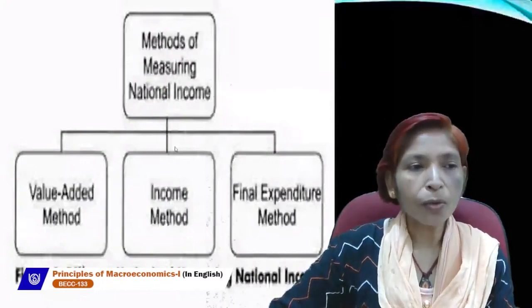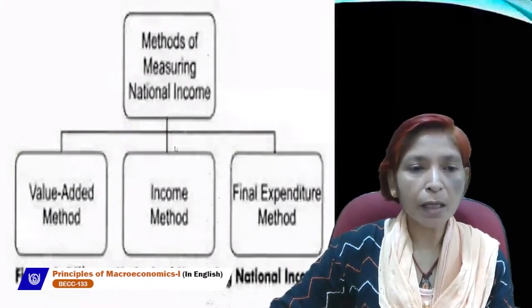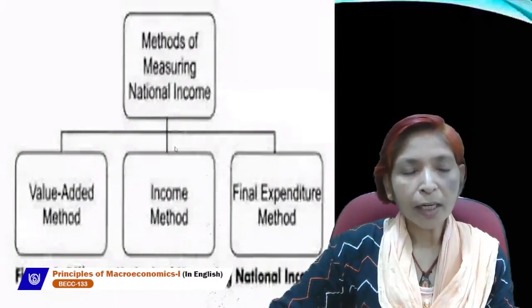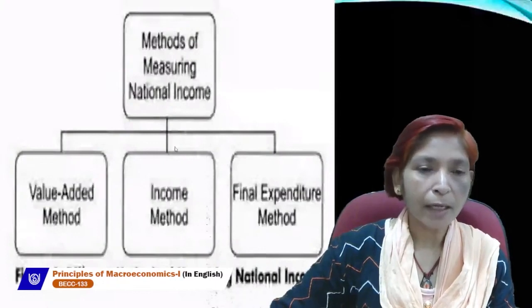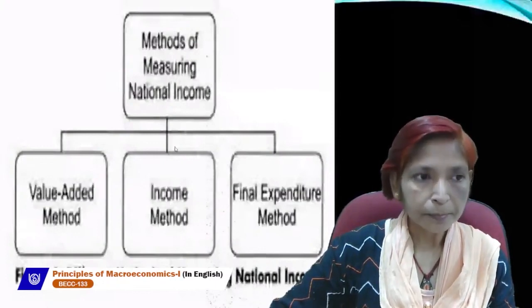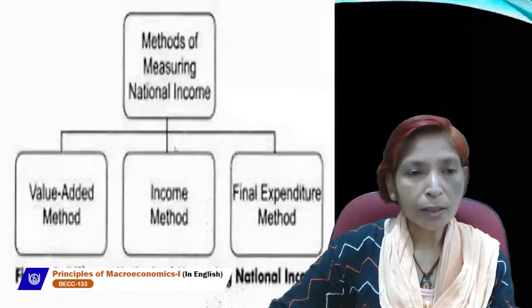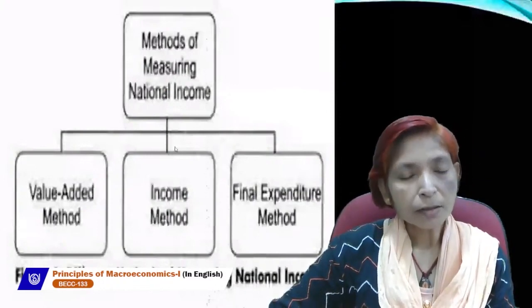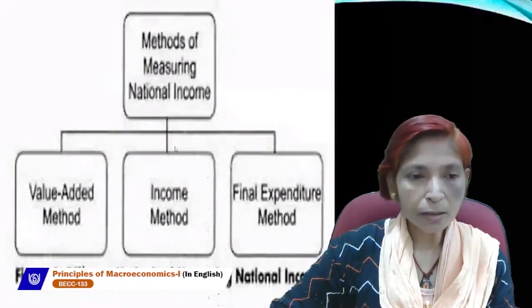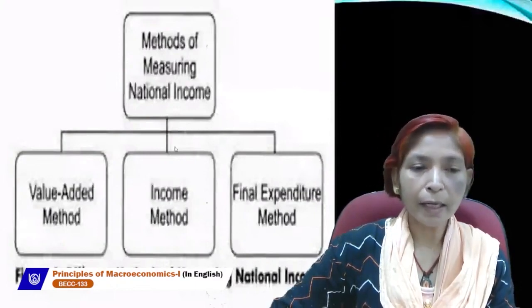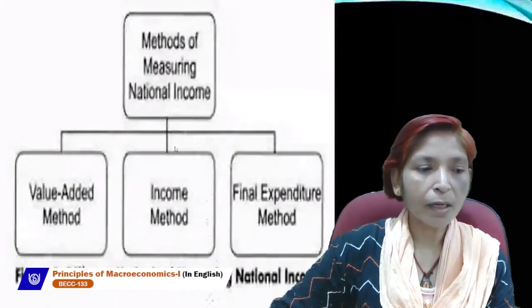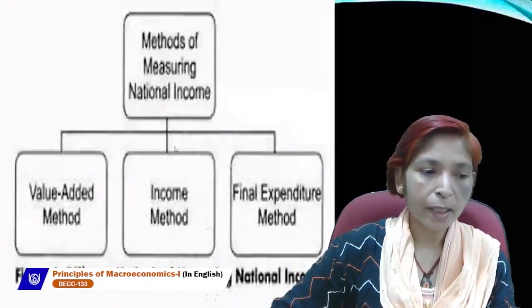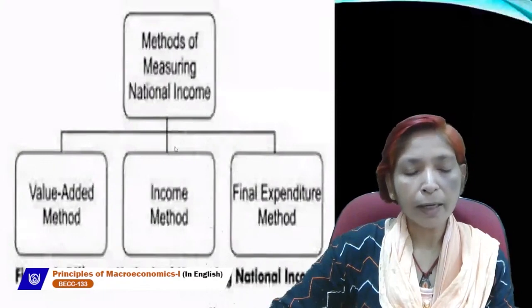So if we include four expenditures like C plus I plus G plus net export, then we can get GDP by expenditure method. C is consumption expenditure, I is investment expenditure, G is government expenditure, and NX is net export, which is the difference between exports and imports. It may be positive, may be negative.